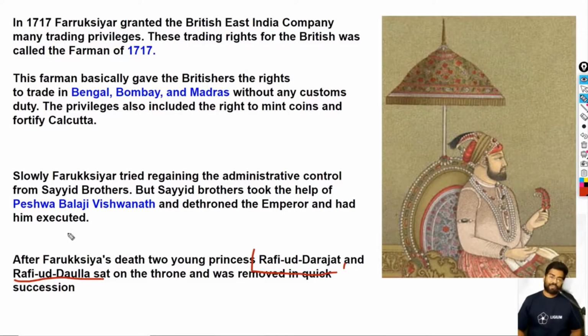Okay, so Farooq Siyar died, and Farooq Siyar was the first Mughal ruler who was executed by a noble. This was not a great thing. This is a bad thing in Mughal history. Never ever was a Mughal king ever assassinated or executed by a noble. Okay, so this was all about Farooq Siyar. So let's deal with MCQs.